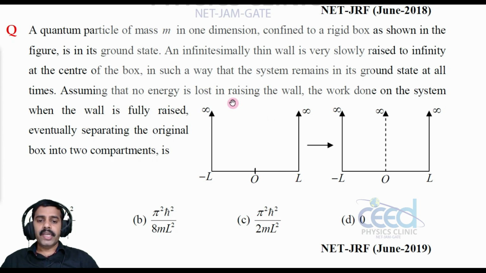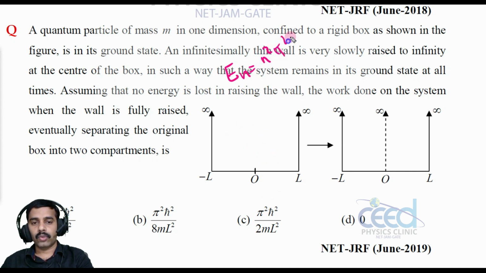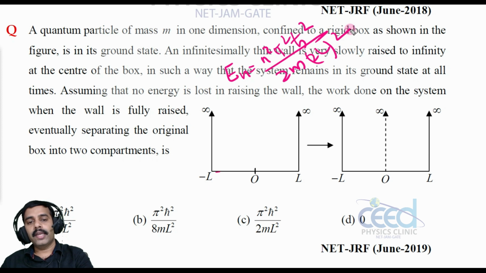So here initially the system is in the ground state. So what is the ground state energy? En is equal to, this is a symmetrical box, so n square pi square h cross square divided by 2m, and this distance is 2L, so 2L the whole square. And here n square is 1 square, since it is in the ground state. So this is the initial energy.